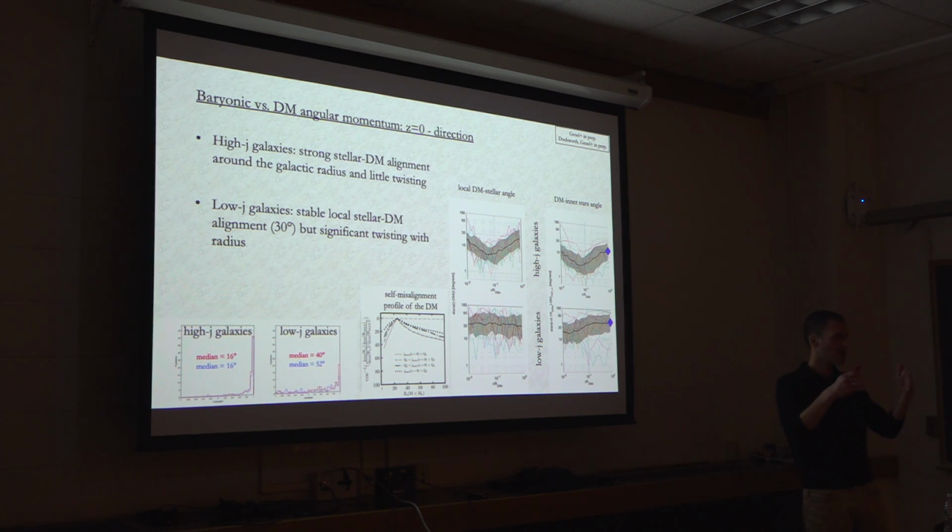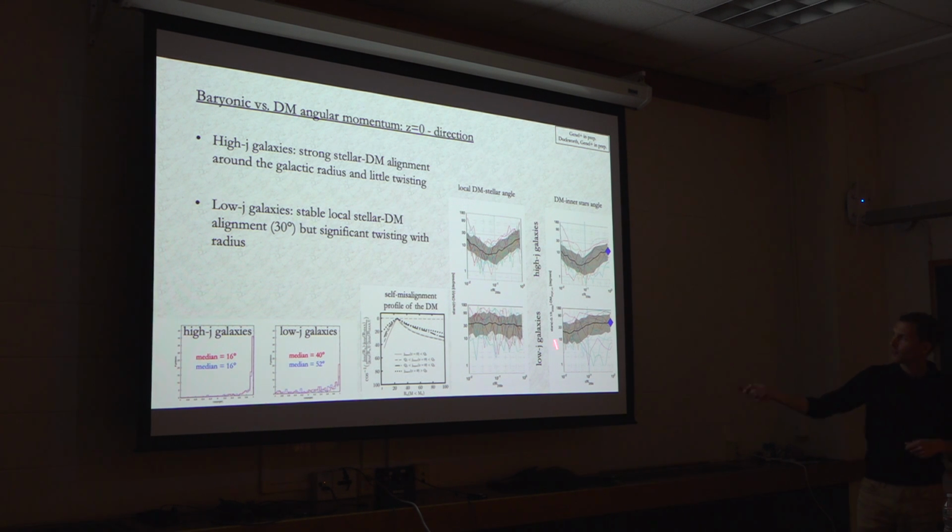What does this correlation between stars' angular momentum and dark matter angular momentum look like radially resolved? So what we see for high J galaxies is local, very good alignment between stars and dark matter, with angles between just a few degrees around the disk radius and 10 or 20 degrees or so. And then when we look at the angle between the galaxy and the enclosed dark matter as a function of radius, we get a very similar profile. This is because the dark matter itself is very well aligned in different shells in galaxies that end up as disk galaxies. So the local misalignment and the global misalignment are very similar.